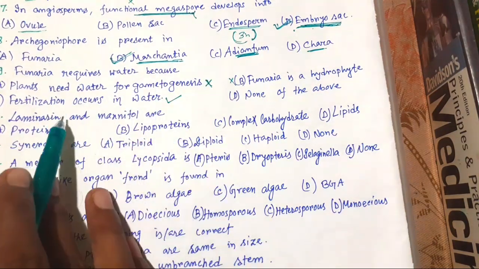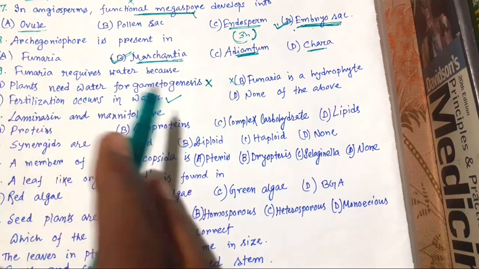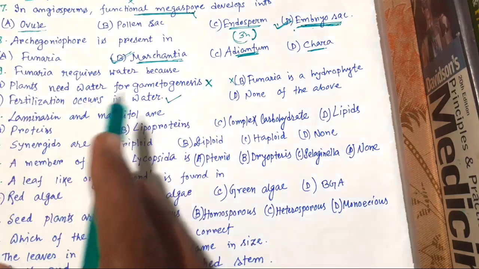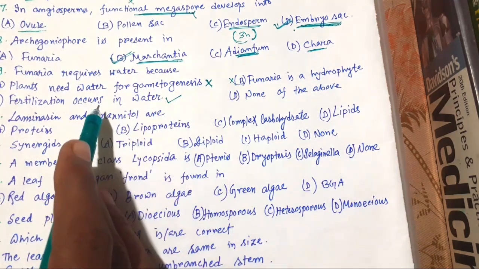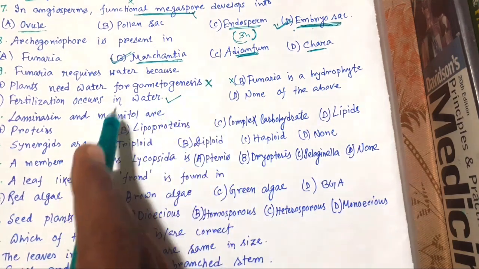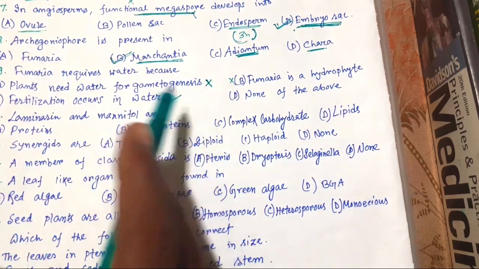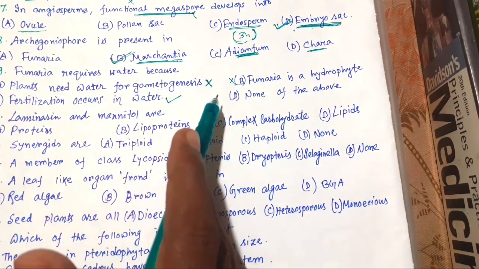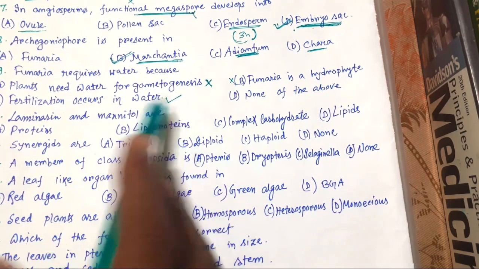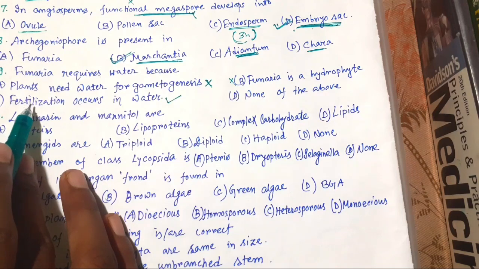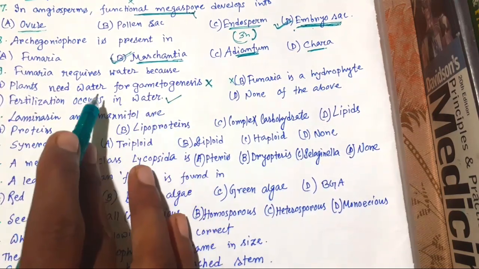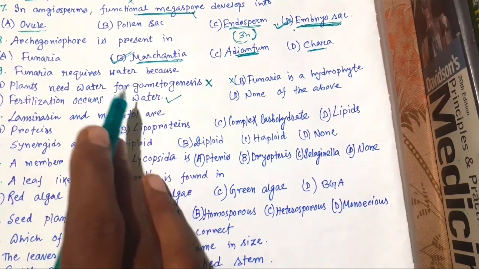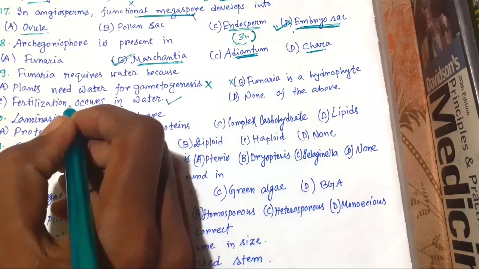Because we know antherozoids are released into water and they are biflagellate, and after that they come in contact with archegonia. Only one antherozoid fuses with the egg and produces zygote. So for fertilization, they obviously need water as a medium of transport of antherozoids. So this is the right choice, C.